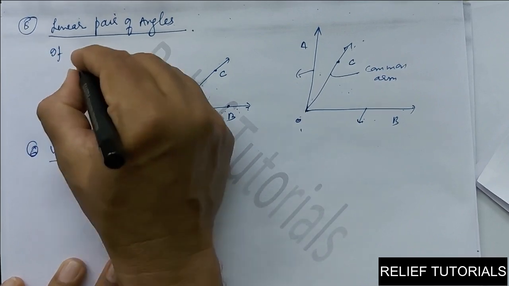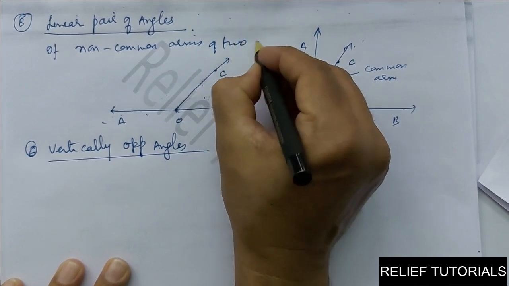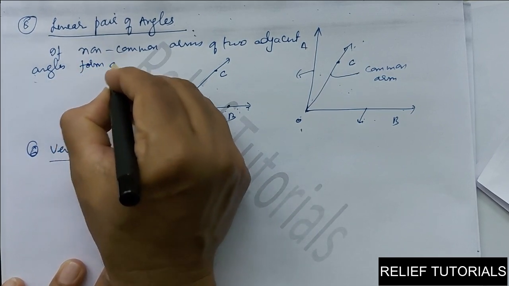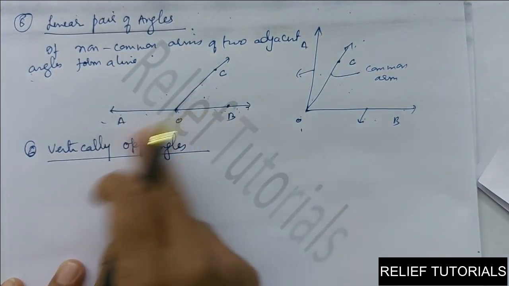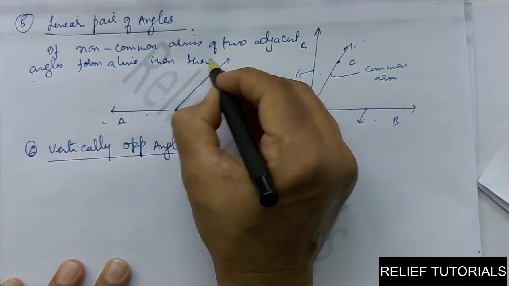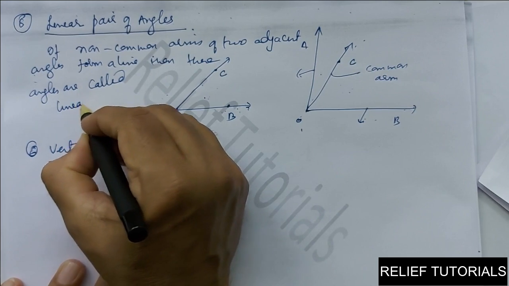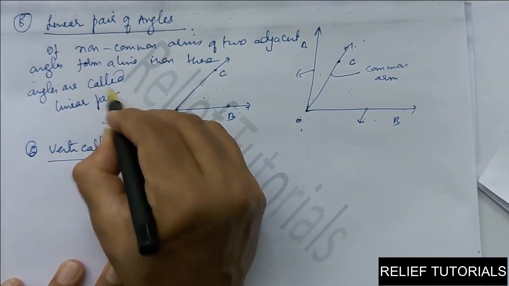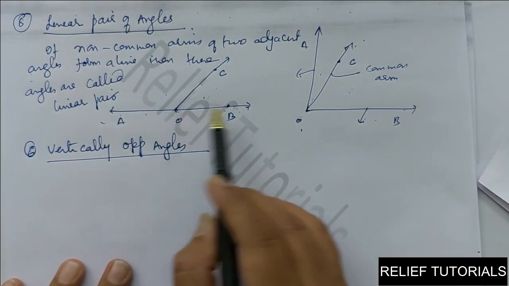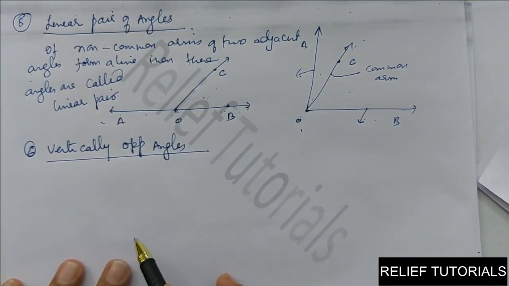So we can say if the non-common arms of two adjacent angles form a line, or they are opposite to each other, then these angles are called linear pairs. You can write the definition in your own words. You can say it in this manner also: if non-common arms of two adjacent angles are opposite to each other, then they are called a linear pair of angles. Now vertically opposite angles.